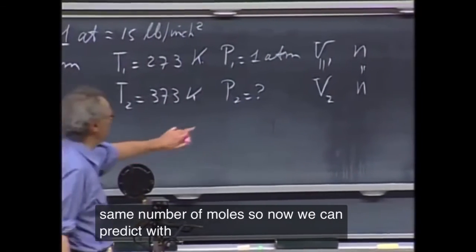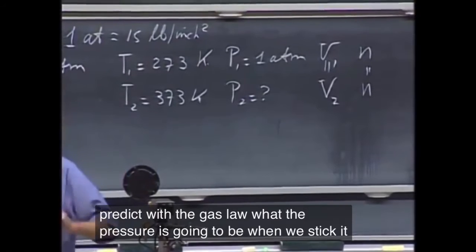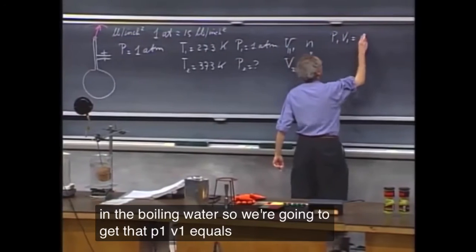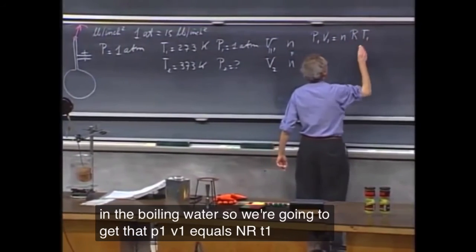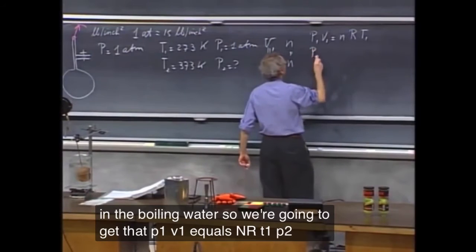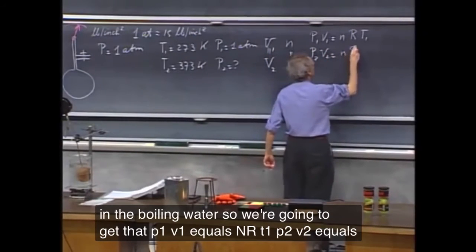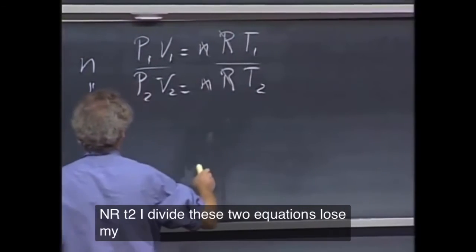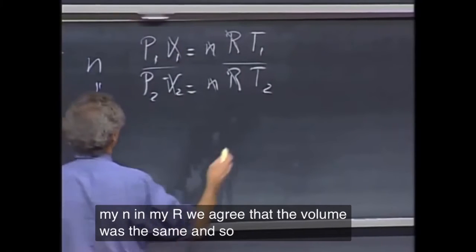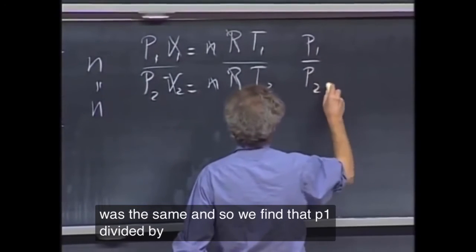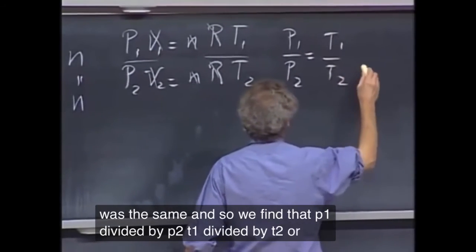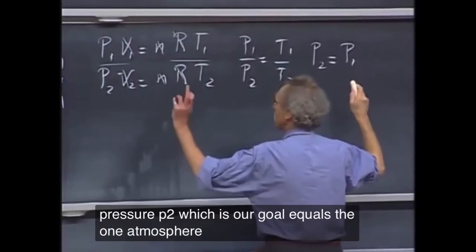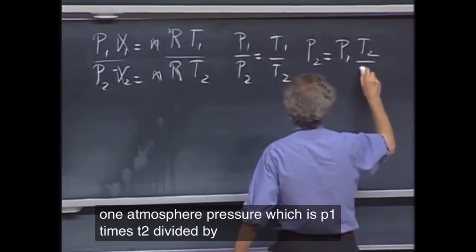So now we can predict with the gas law what the pressure is going to be when we stick it in the boiling water. So we're going to get that P1 V1 equals nRT1, P2 V2 equals nRT2. I divide these two equations, lose my n and my R. We agreed that the volume was the same. And so we find that P1 divided by P2 equals T1 divided by T2, or the pressure P2, which is our goal, equals the 1 atmosphere pressure, which is P1, times T2 divided by T1.